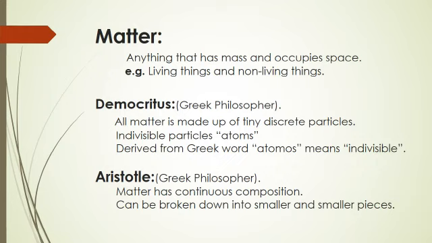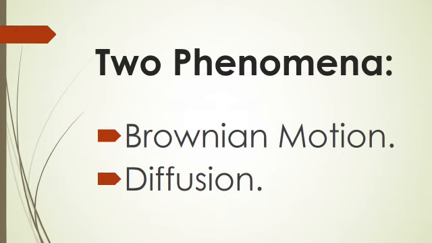Students, one question arises here: whose hypothesis was right, Democritus or Aristotle? Let us look at two phenomena, Brownian motion and diffusion. These two phenomena will provide us with evidence as to which hypothesis was correct.